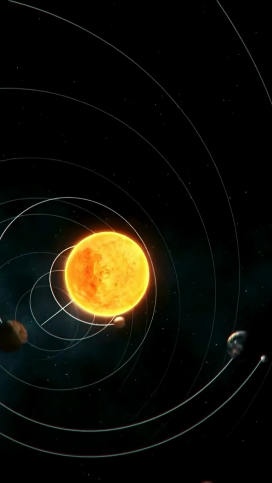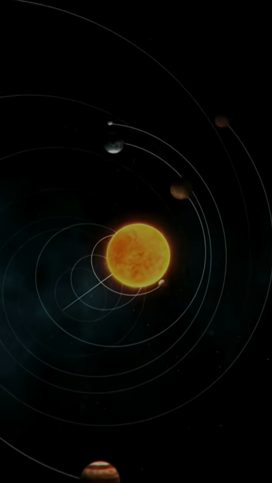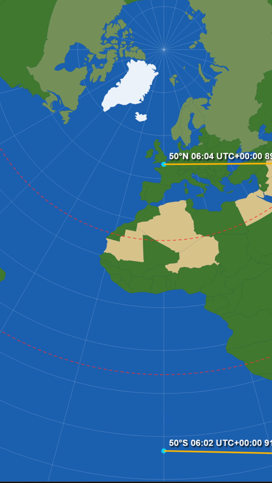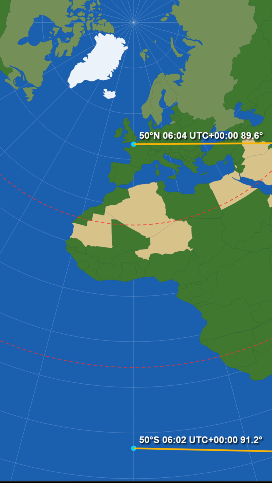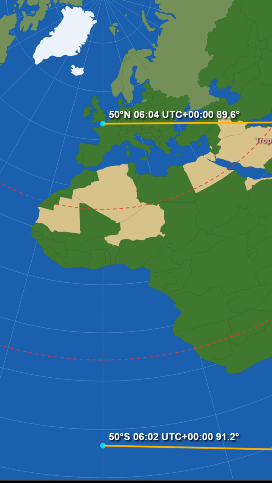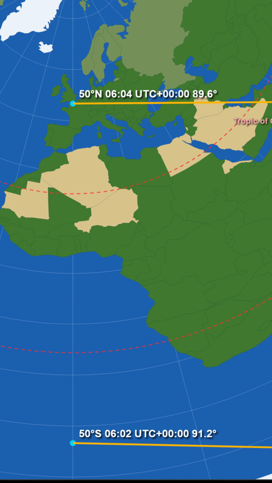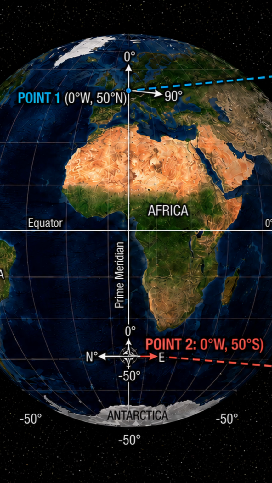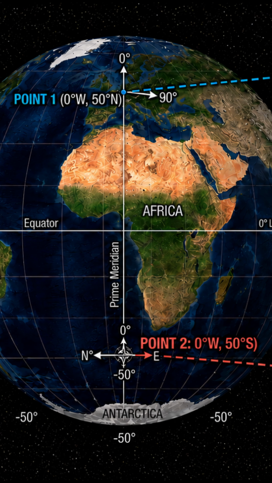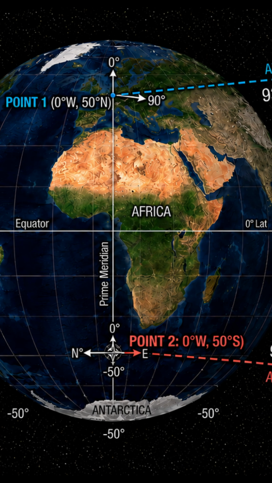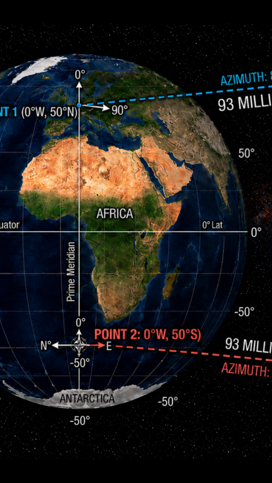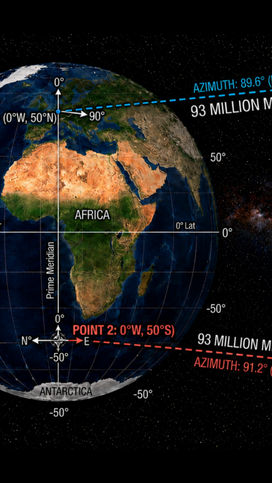Now let's move on to the heliocentric globe model. For this analysis, I removed the observer at the equator so we can focus on the sunrise angles from the 50° north and 50° south latitudes. Notice the observed angles to the sun are not a perfect 90 degrees, but rather diverge from each other by 1.6 degrees. If we plot these diverging lines out to 93 million miles, the distance to the sun according to the heliocentric model, we see that they point to 2 entirely different points in space, separated by 2.6 million miles.